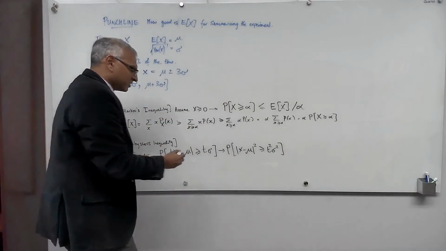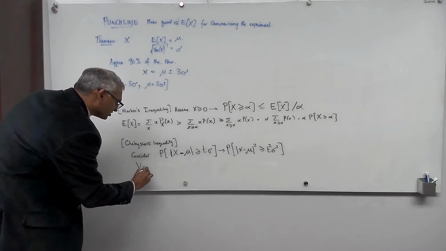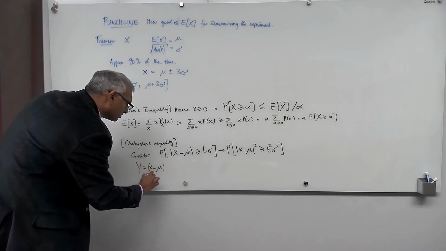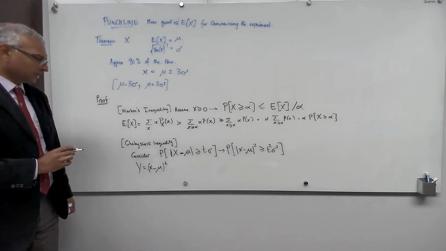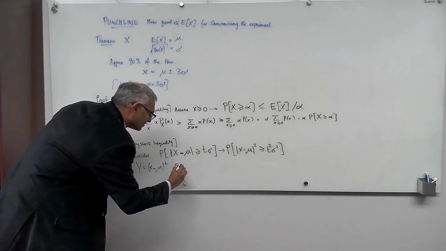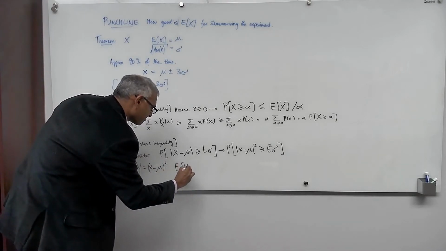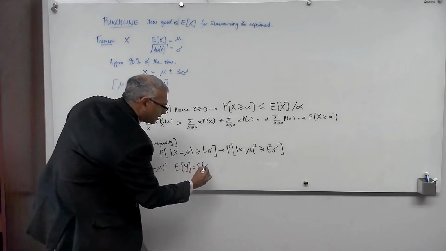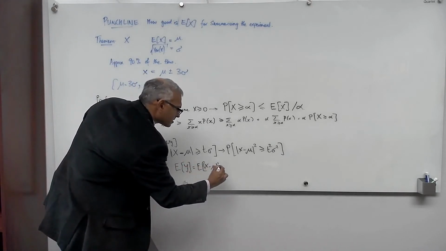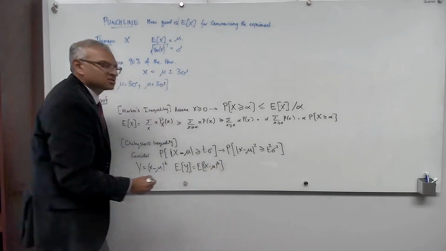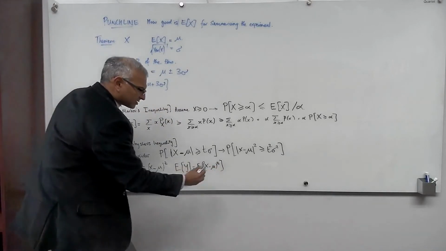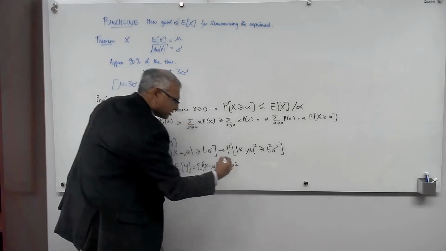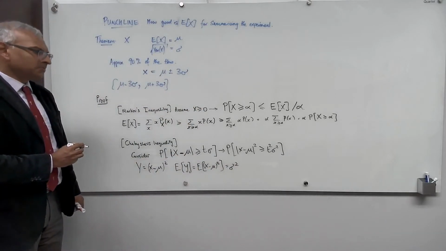So let me define a random variable y, which is x minus mu squared. Then the expected value of y is the expected value of x minus mu squared, but that's just the variance of x. This is just sigma squared, the variance of x.